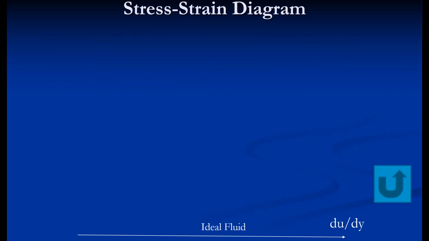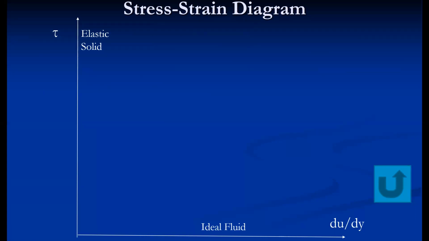Generally, ideal fluid which possesses zero viscosity has no stress required for deformation. So that is called as ideal fluid. On y-axis, we have shear stress, and generally elastic bodies have no permanent deformation. When we release the stress, it regains its original shape. So these are the two extreme fluids, that is ideal fluid, which possesses zero viscosity, where there is no stress required to produce unit rate of deformation because there is no resistance. That's why such fluids are called ideal fluids.